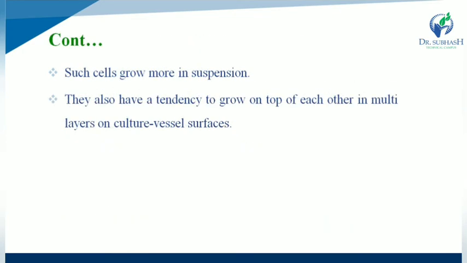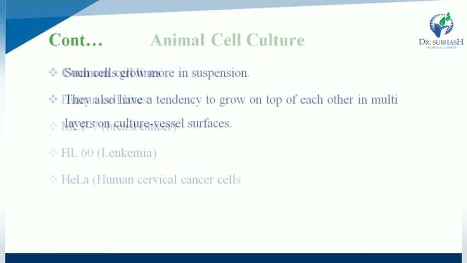Such cells grow more in suspension, and they also have a tendency to grow on top of each other in multilayers on the culture vessel surface.